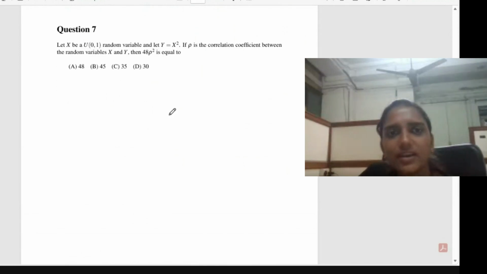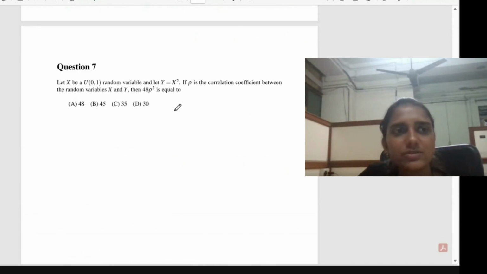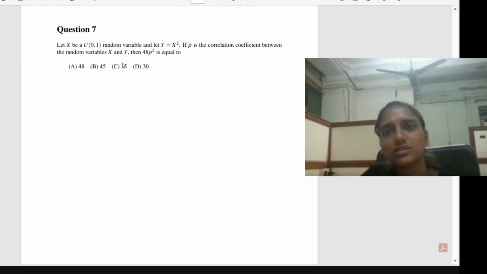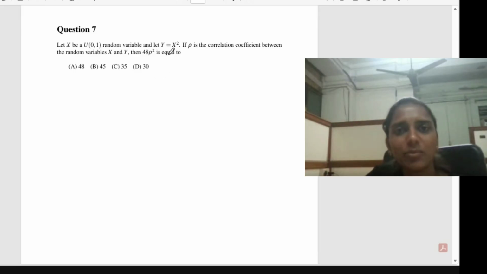Let X be... these are actually IIT JAM previous year question papers. Whenever you prepare for the exam, if you're preparing for the JAM exam, then try to solve some question papers that have a low level of JAM syllabus or JAM pattern. Then after practicing those questions, only then should you come to this question paper. If you suddenly start solving these, you may feel disappointed when you are not able to solve some questions initially.